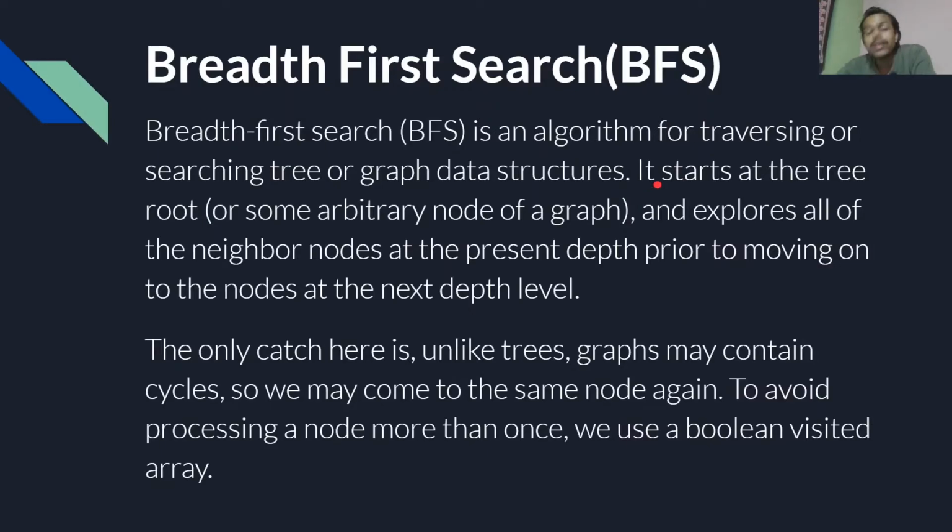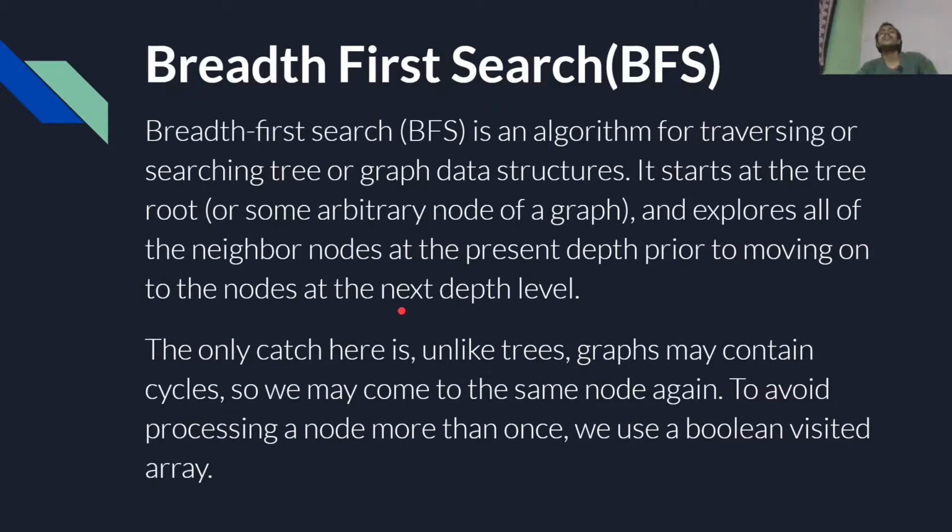Now the basic principle of the BFS is that it starts at the tree root, or in case of a graph we select an arbitrary node as our root node, and explores all of the neighbor nodes at the present depth prior to moving on to the nodes at the next depth level.